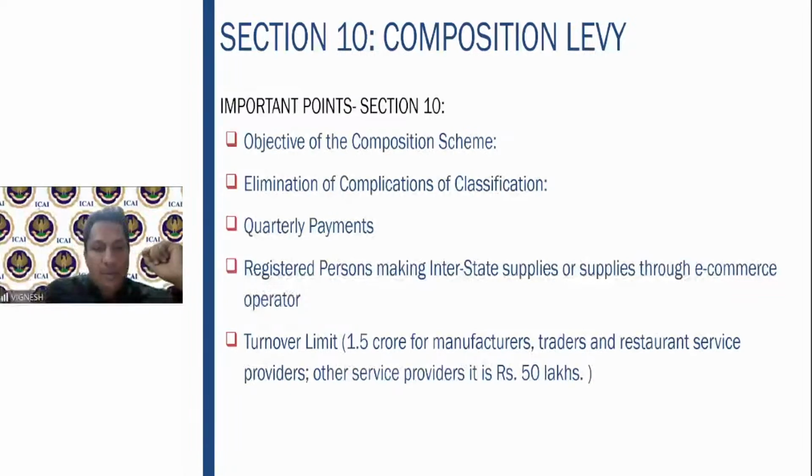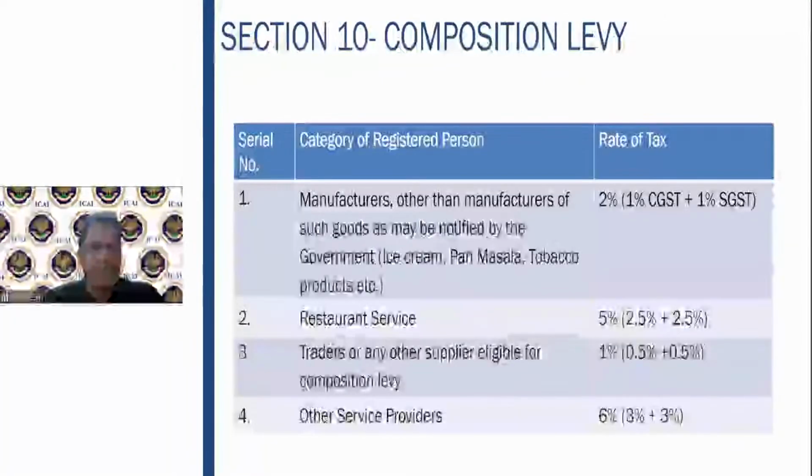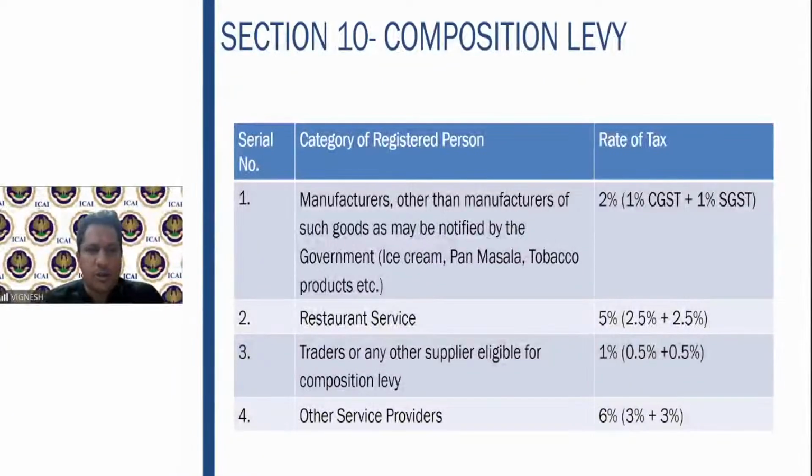In case interstate supplies or supplies through electronic commerce operator are there, you cannot go for the composition scheme. Turnover limit is 1.5 crores here for manufacturers and traders and restaurant service providers. Other service providers, it is 50 lakhs. So these are the rates which are there. Please have a snapshot of this.